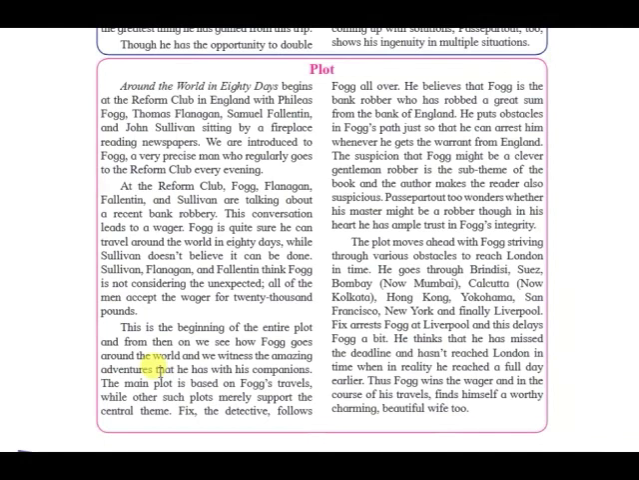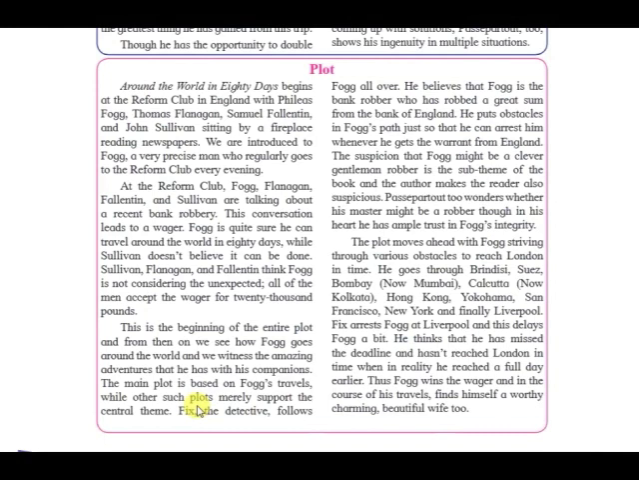His companions are one of his servants, and later he is joined by Uda. So this is where the main story begins. The main plot is based on Fogg's travels, while other plots merely support the central theme. Fix the detective follows Fogg all over. He believes that Fogg is the bank robber who has robbed a great sum from the Bank of England. He puts obstacles in Fogg's path so that he can arrest him whenever he gets the warrant from England. Fix here is one of the detectives that we had already discussed in the character sketch when we had begun explaining the entire theme and the plot.